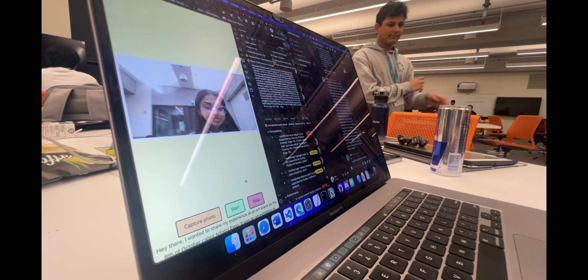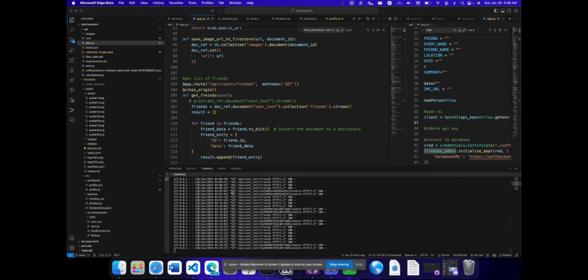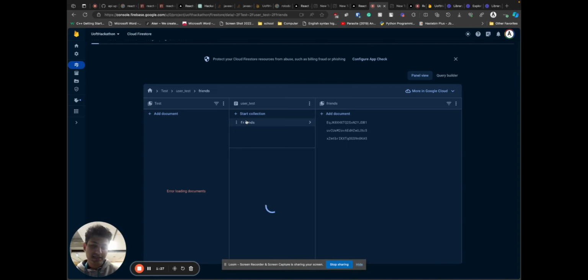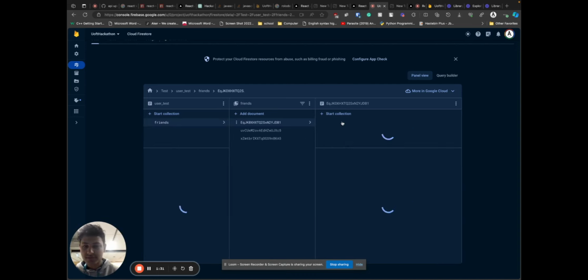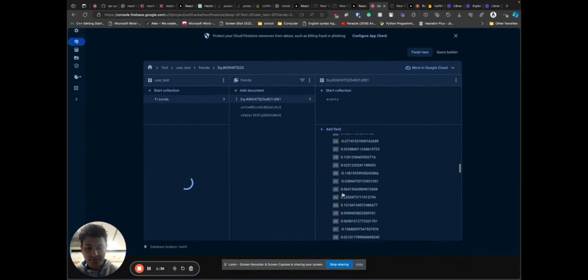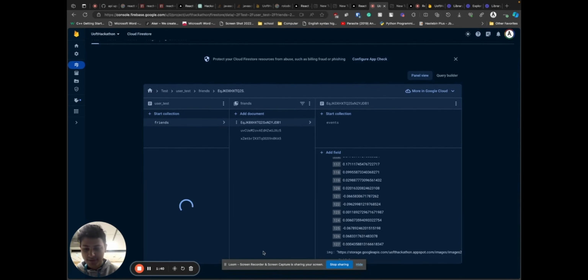Tim, stop. I have our Firebase right here. And we can see here a list of documents that are saved, a collection of data, such as the encoding for the vertices of the people's faces and their names right here.